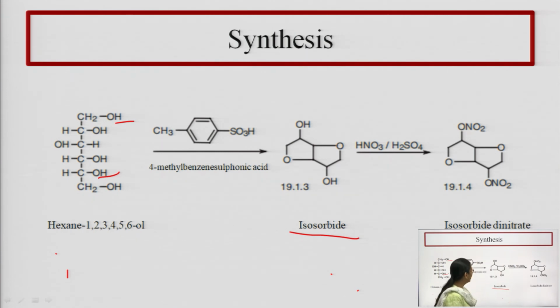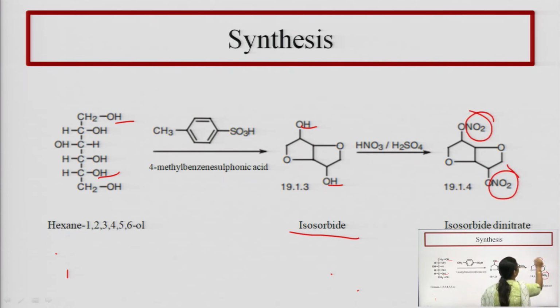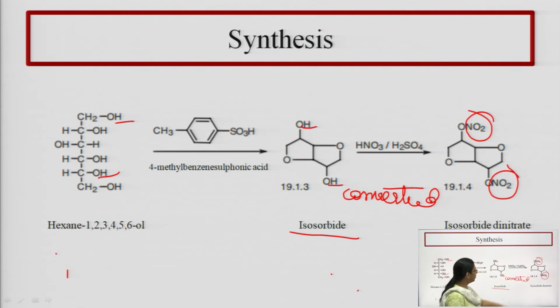What happens here? The hydrogen atom of the hydroxy group gets nitrated, and an NO2 group is introduced, or the hydrogen atom is converted to the nitro group. So, it is a 2-step synthesis.